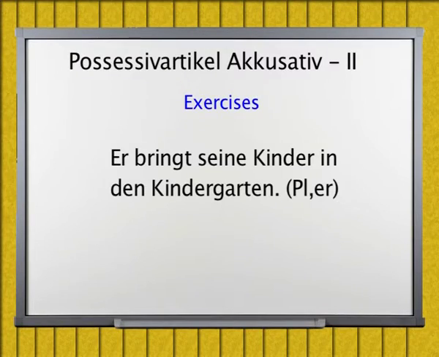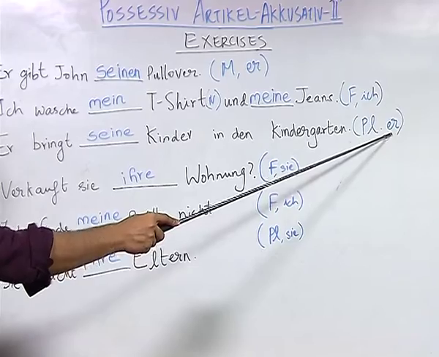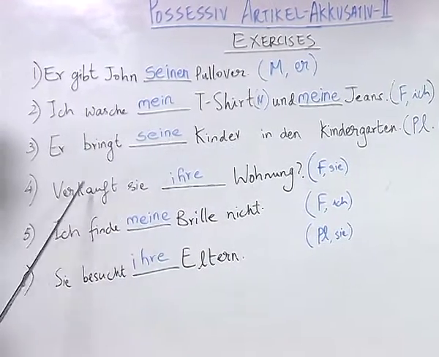Number 3. Bringt seine Kinder in den Kindergarten. Here also the student has written the correct answer by identifying that for plural, which is Kinder here, using the pronoun Er, the possessive article should be seine.